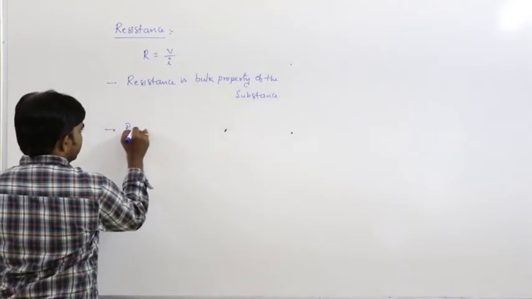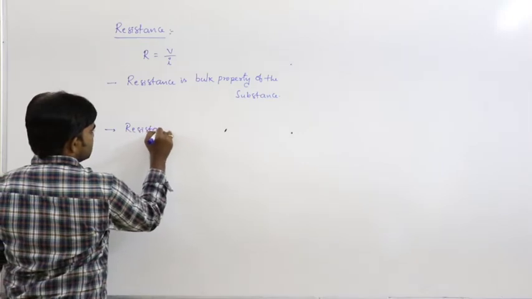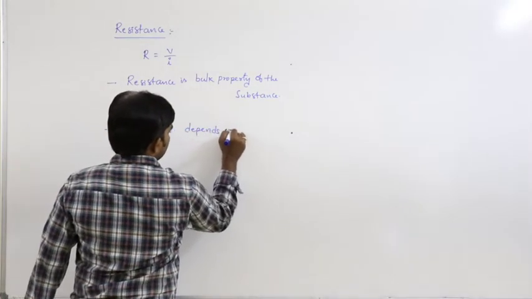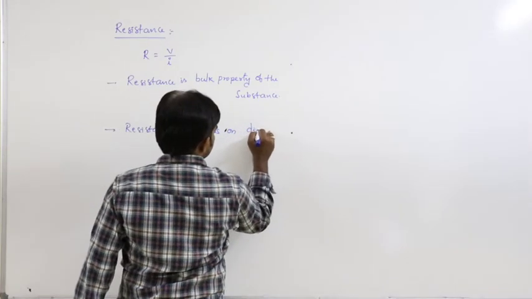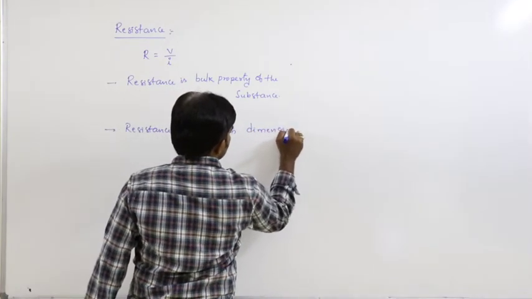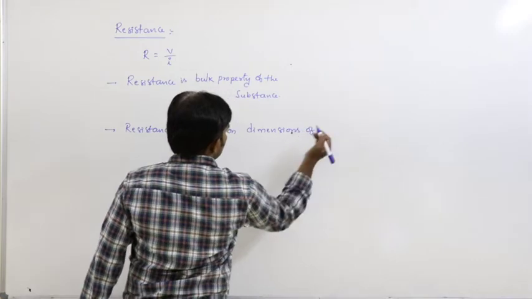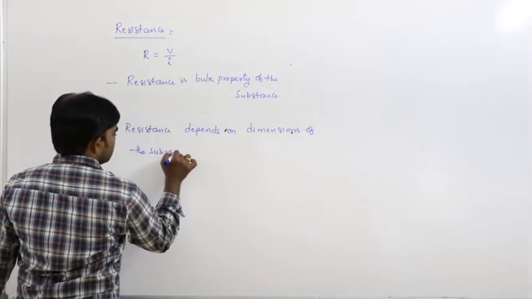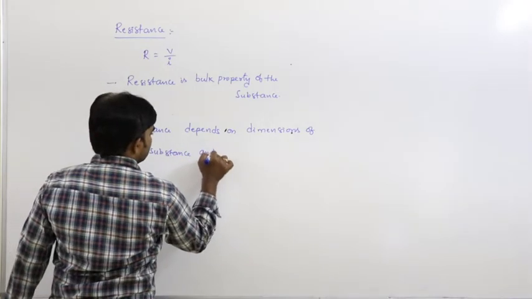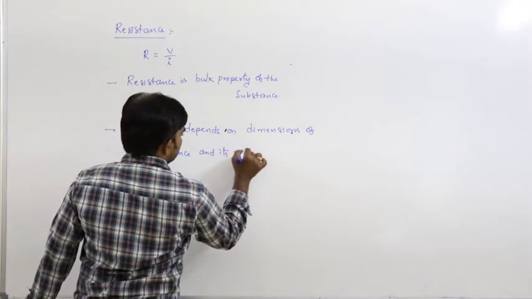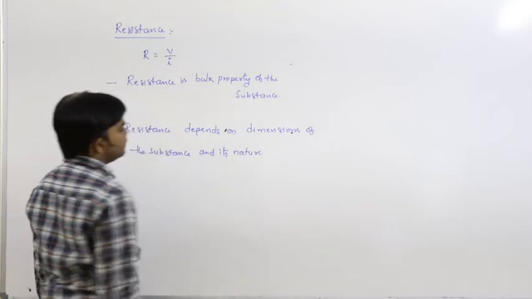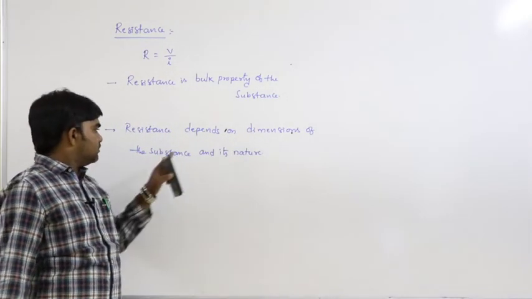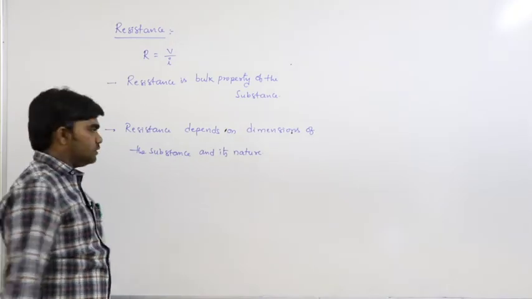Resistance depends on the dimensions of the substance and its nature.